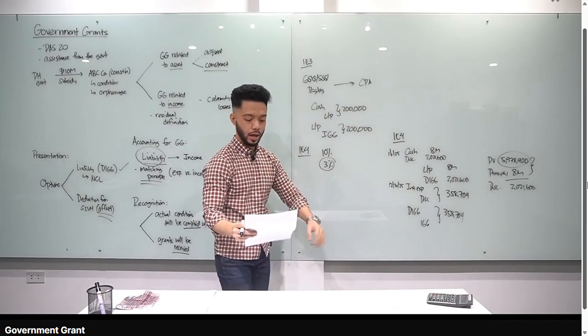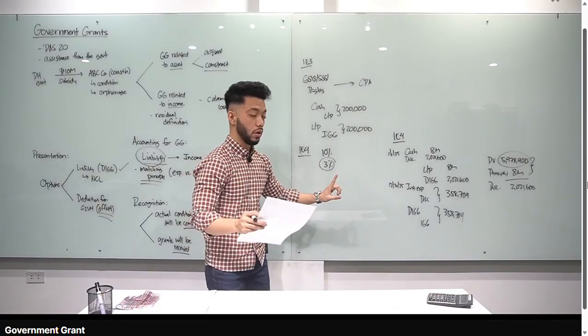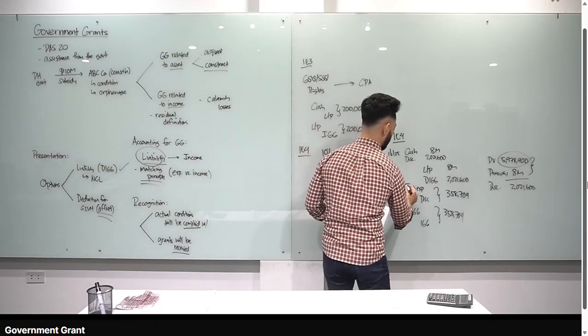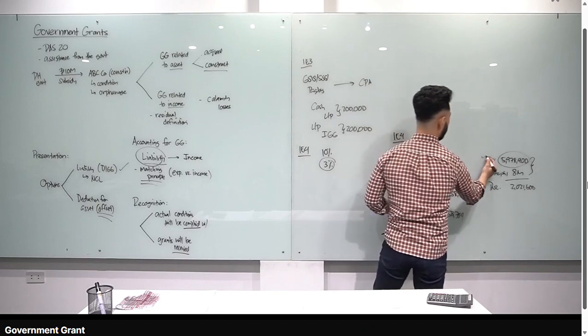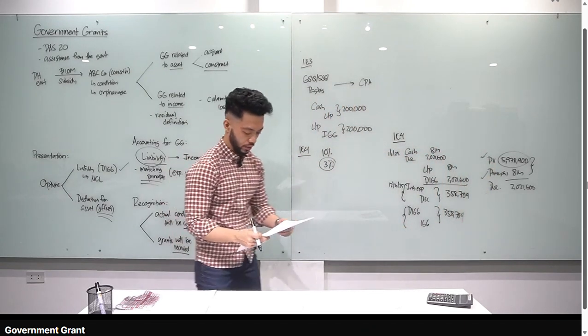In short, when there is a loan at below market interest rate, in this case 0%, the amount of amortization every year is also the income from government grant. Initially, the DIGG is the difference between the principal 8 million and the present value, the discount. So yeah, that's how you do it.